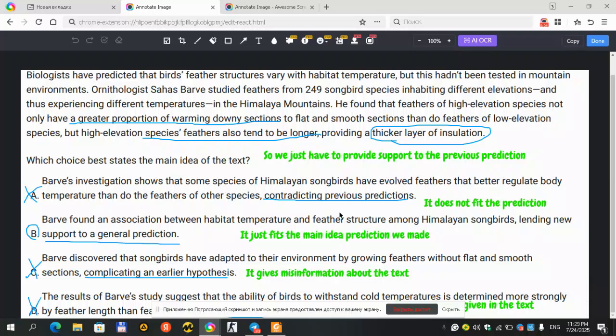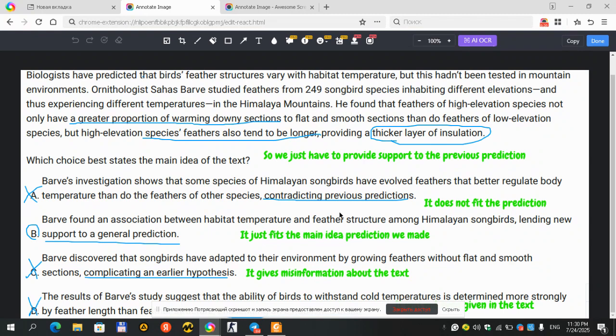Choice best states the main idea of the text. So we just have to read through the text and provide a main idea that is applicable for the whole text. We can find the main idea by reading the text and analyzing what is applicable for all the information in the text. So I have read the text, and I'm going to explain the answer for you.